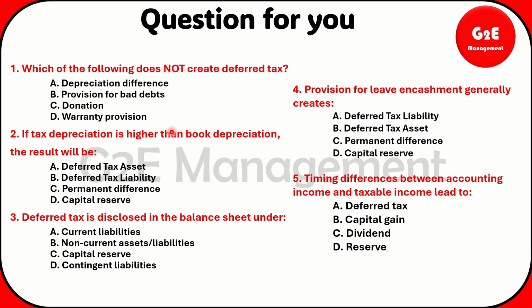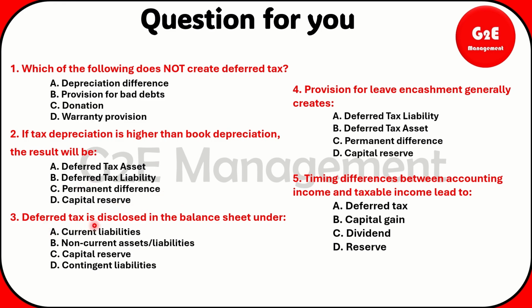So the first question will be, which of the following does not create deferred tax? Depreciation difference, provision for bad debts, donation, and warranty provisions. We looked at this in the theory. And question number 2, if tax depreciation is higher than book depreciation, the result will be deferred tax asset, deferred tax liability, permanent difference, capital reserve.